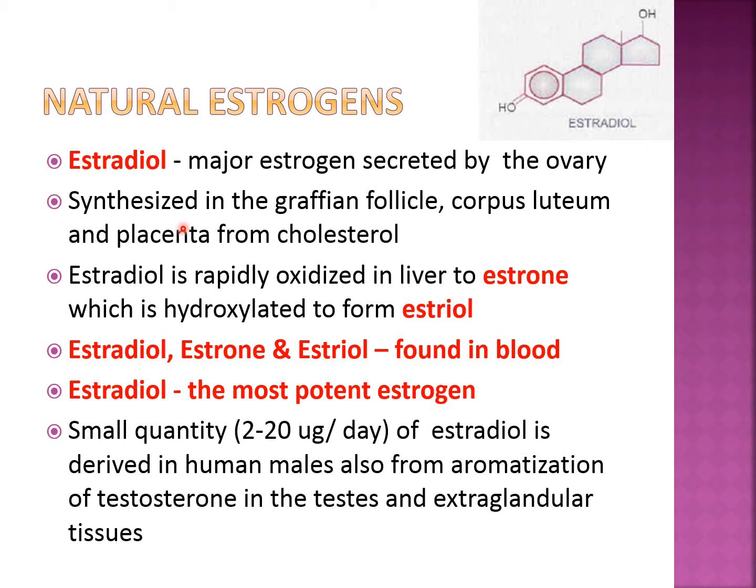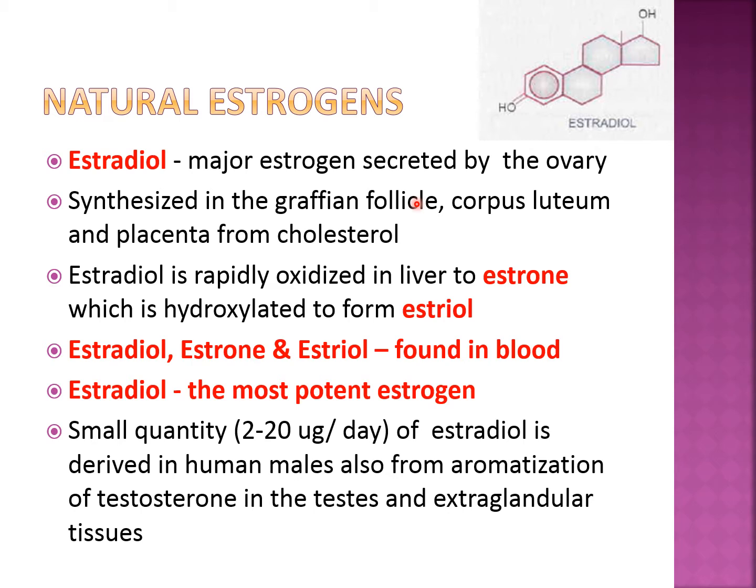In the ovary, the estrogen, that is estradiol, is synthesized mainly from the Graafian follicle, corpus luteum, and placenta whenever there is a pregnancy. And the main source from which the estrogen is synthesized is cholesterol. Most of the sex hormones and the corticosteroids or mineralocorticoids, that is the steroids, are synthesized from the cholesterol.